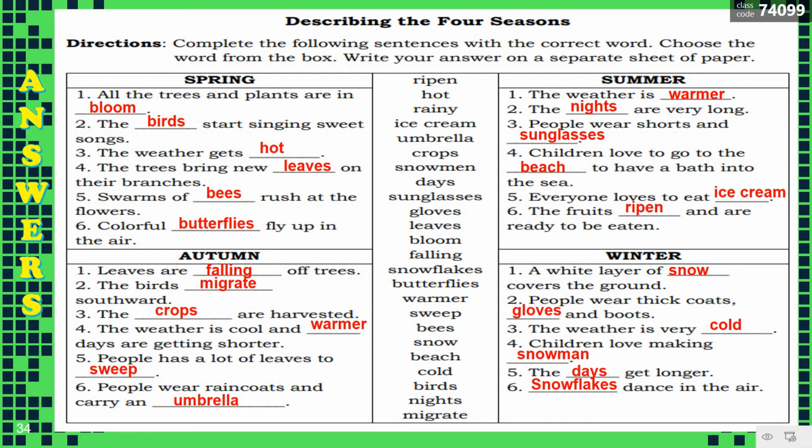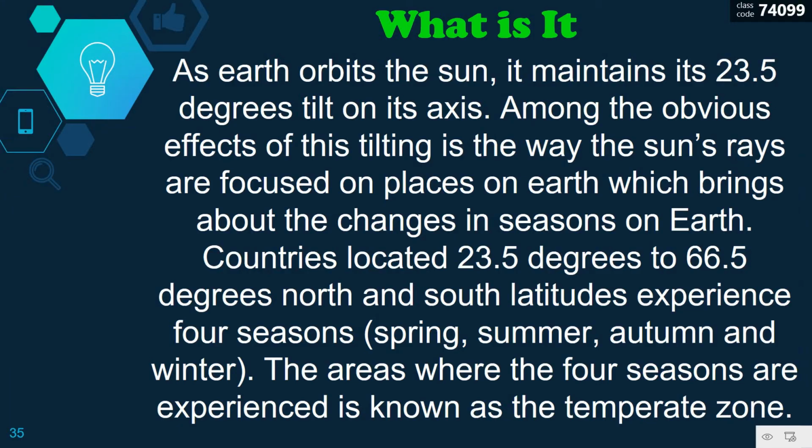So, we described the 4 seasons using this activity. What causes them? The earth orbits the sun. It maintains its 23.5 degrees tilt on its axis. Among the obvious effects of this tilting is the way the sun's rays are focused on places on Earth, which brings about the changes in seasons on Earth.